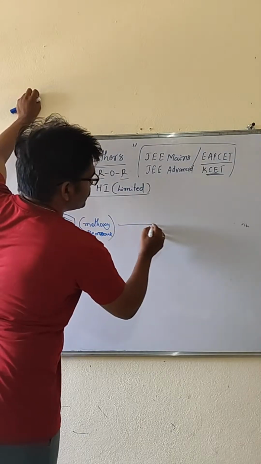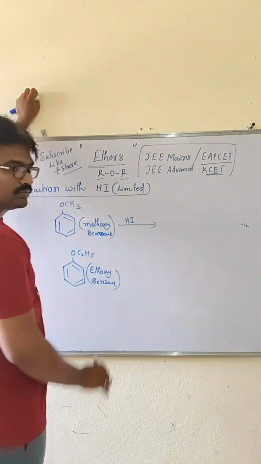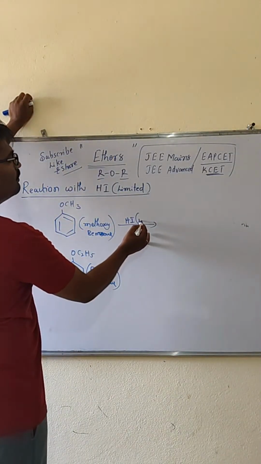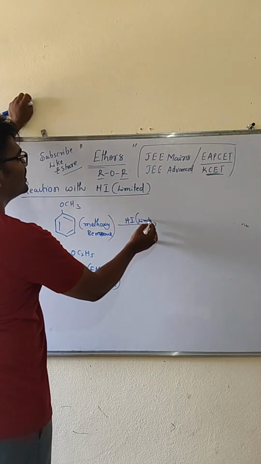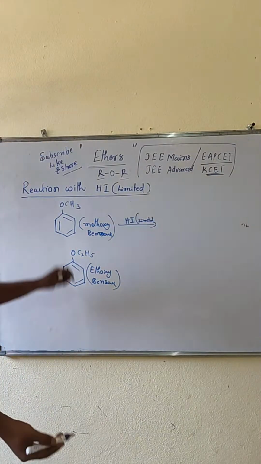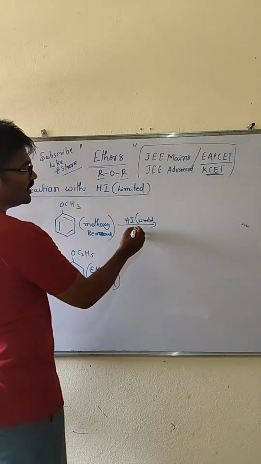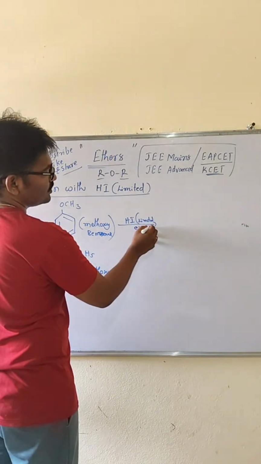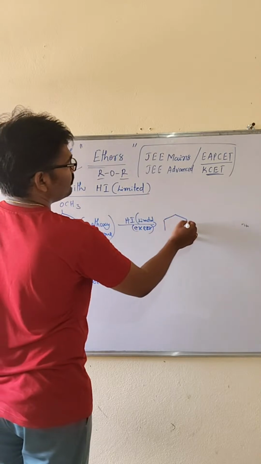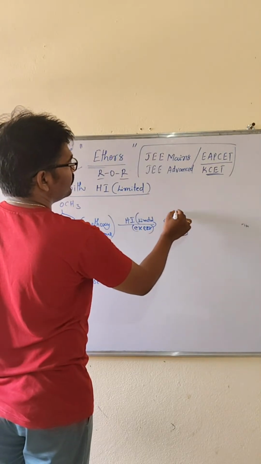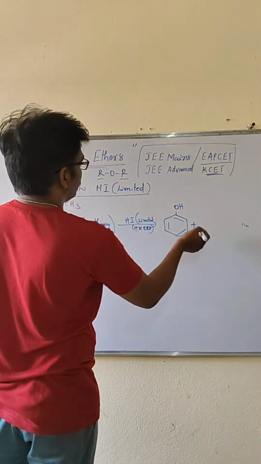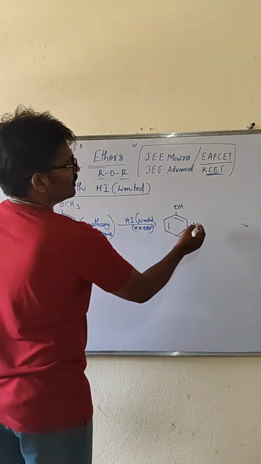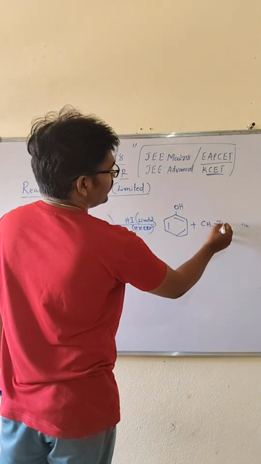The methoxy benzene, when treated with hydrogen iodide, whether you take the limited case or the excess case, phenol is definitely formed, OH, plus the remaining alkyl group that will be converted into iodide.